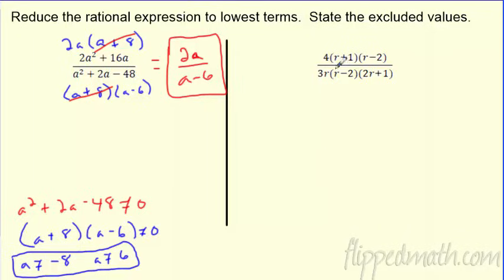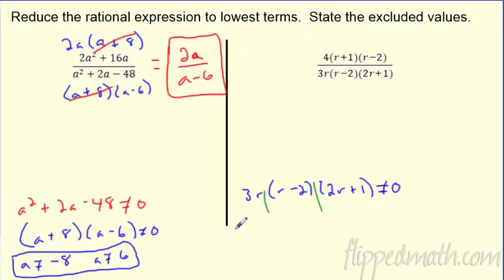So again, I just take the bottom if I'm looking for the excluded values. And I like this example. This one's super cool. Why? Because it's already factored for me. So I can do these all day long. Somebody took the time to factor this. They just didn't go ahead and find the excluded values and solve. So what are my 3 solutions here? Remember, you get 3 of these.